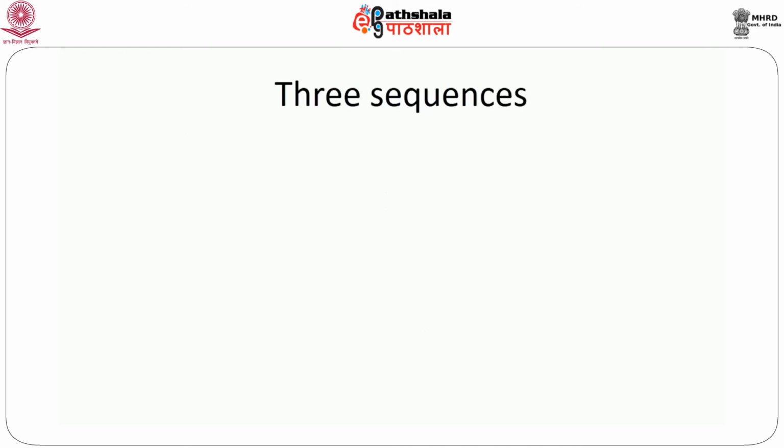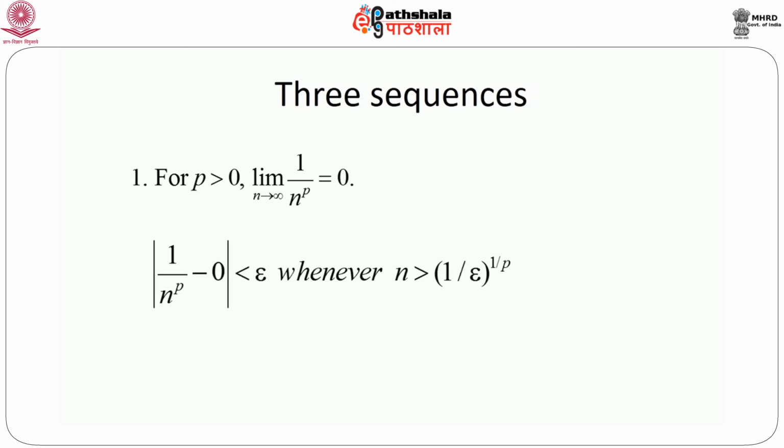Now I will consider three sequences and investigate their convergences. The first one: for p greater than 0, consider the sequence 1 by n to the power p, and we will prove that the limit as n goes to infinity of 1 by n to the power p is 0. The proof is extremely simple, because as n goes to infinity, the denominator gets larger and larger. If we consider the absolute difference, the modulus of 1 by n to the power p minus 0, being less than epsilon, we can immediately see that this holds whenever n exceeds (1 by epsilon) to the power 1 by p, which is indeed a very large number, because epsilon is small, so 1 by epsilon is very large.